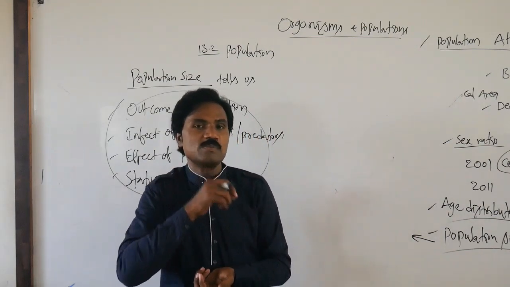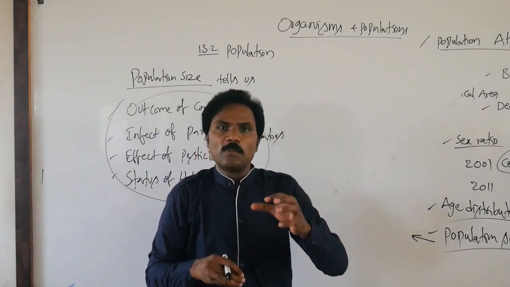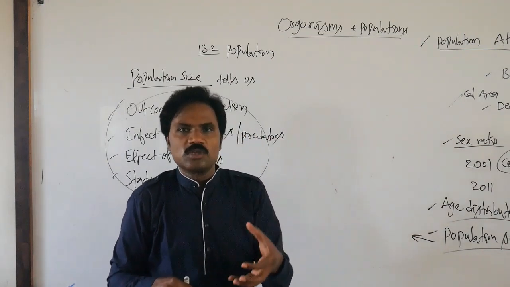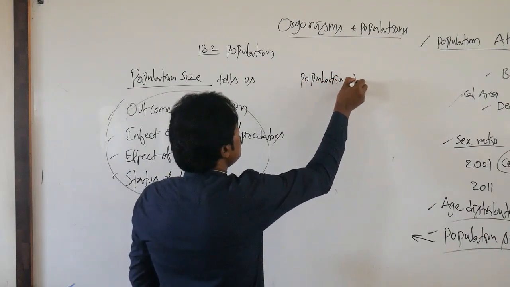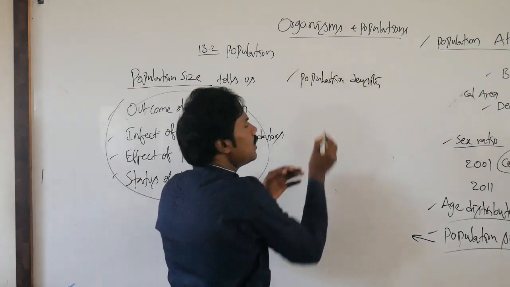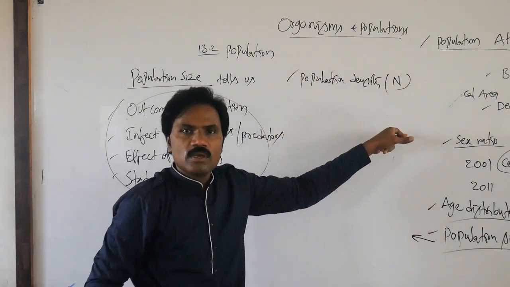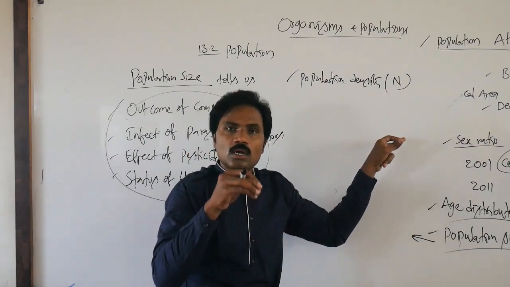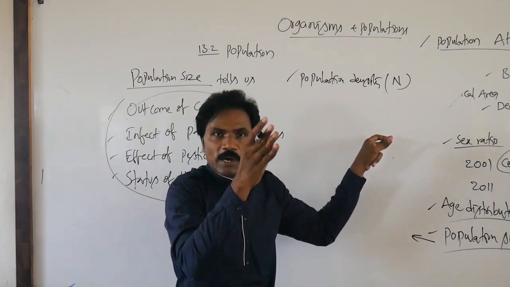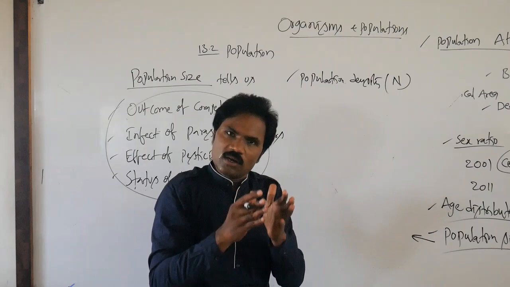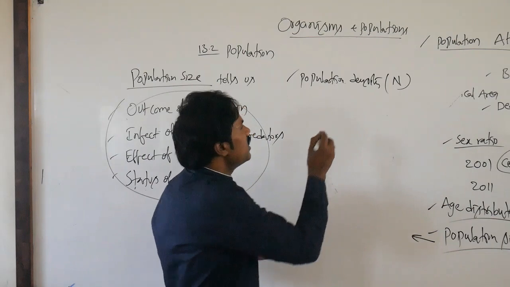Then what is the best method related to this? Technically, population size also represents population density, indicated as capital N. Technically, what is population density? The total number of organisms in a specific or per unit area. Here also it is the total number of organisms, but given per unit area: the number of